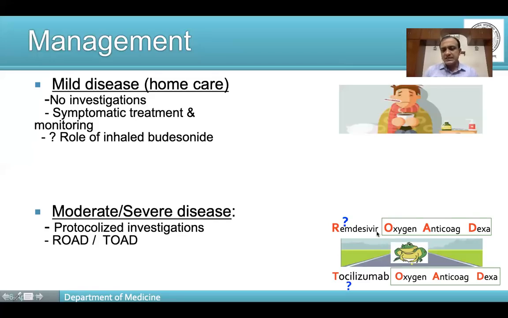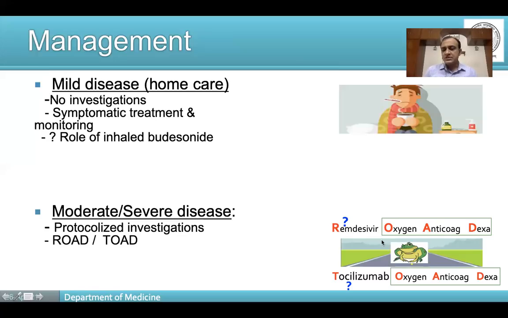Puerile or childish as this mnemonic is, I think it serves the purpose well when it stresses that OAD as well as remdesivir and tocilizumab are only indicated in moderate to severe disease. They are not indicated in mild disease patients at all.